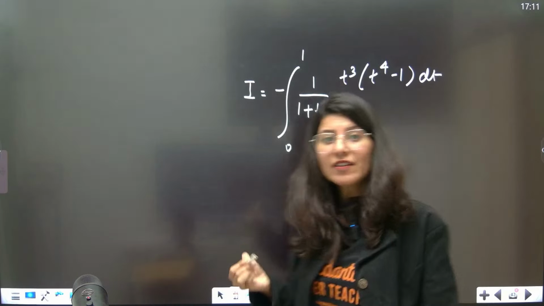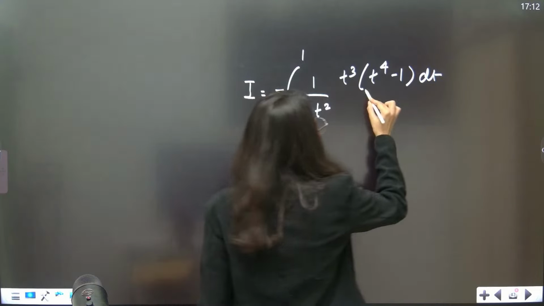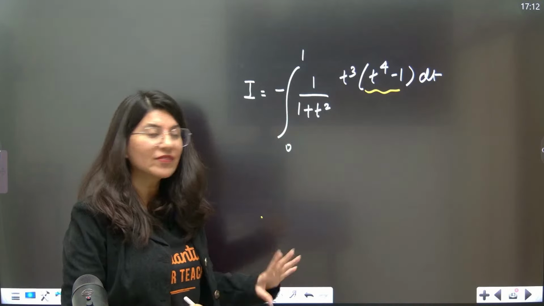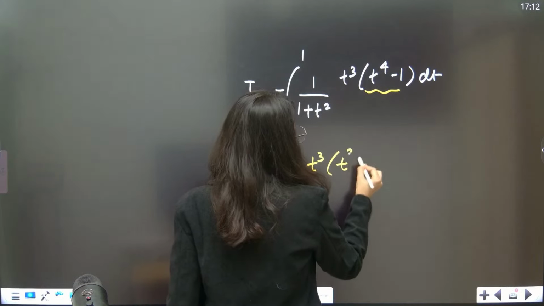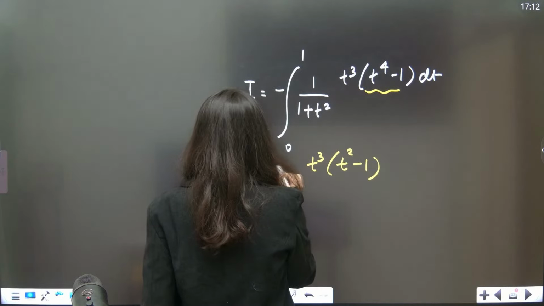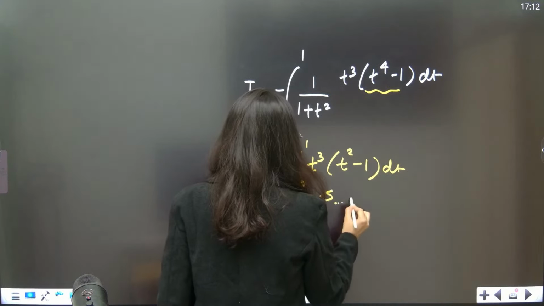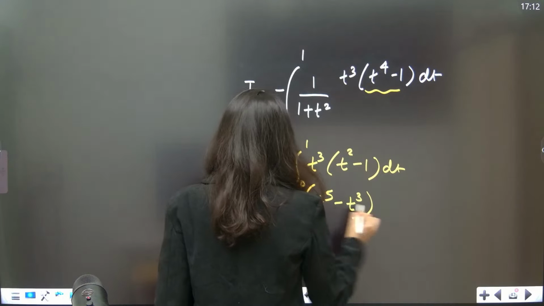Now t power 4 minus 1, if you split this, you are going to get t square plus 1. Can you see t square plus 1 will get cancelled out? So this is t cube and this is t square minus 1, and this is your I, 0 to 1 dt. T power 5 minus t cube, integration 0 to 1 dt.